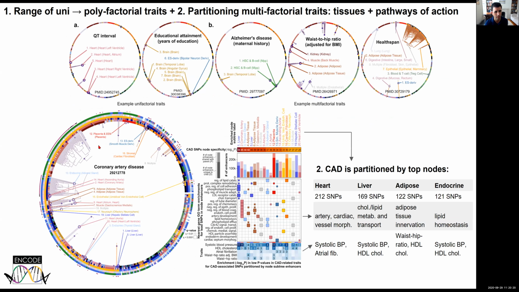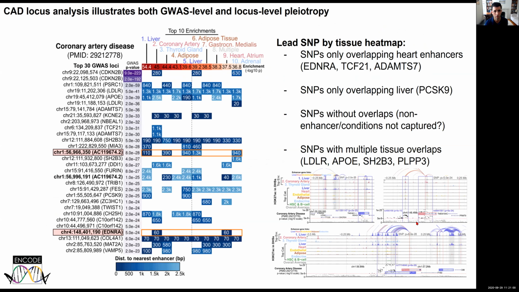What's really exciting about this is that if you look at the partitioning of these genetic loci across the different tissues, you can see here that the liver overlapping SNPs, the SNPs that overlap enhancers active in liver, are in fact enriched in a very different set of biological processes than the SNPs overlapping cardiac enhancers and so on and so forth. So you see this very nice partitioning of the biological functions underlying coronary artery disease based on the tissues, but also this partitioning of the comorbidity patterns with other traits that are also enriched in the same SNPs. And you can see here in greater detail this partitioning.